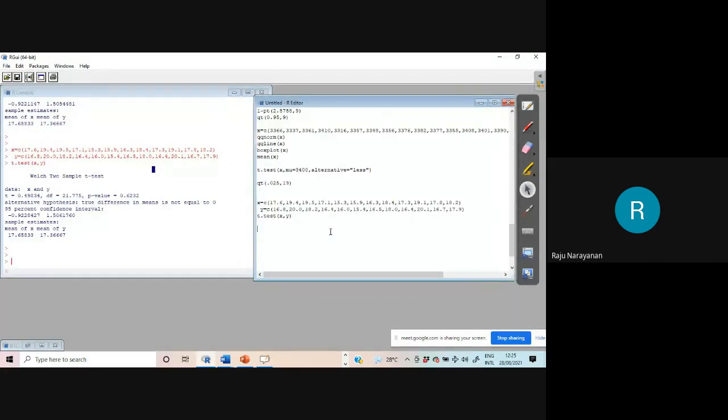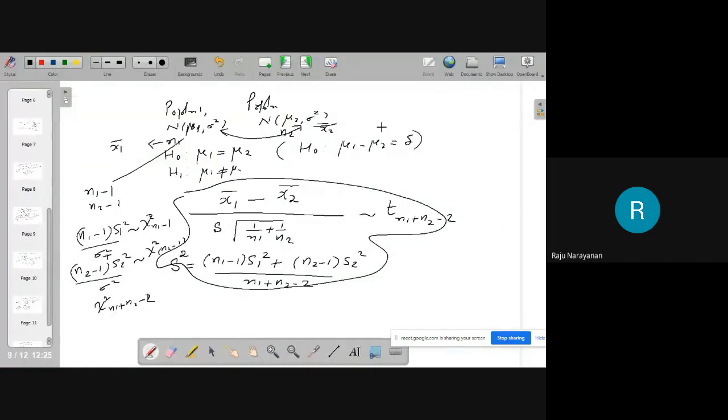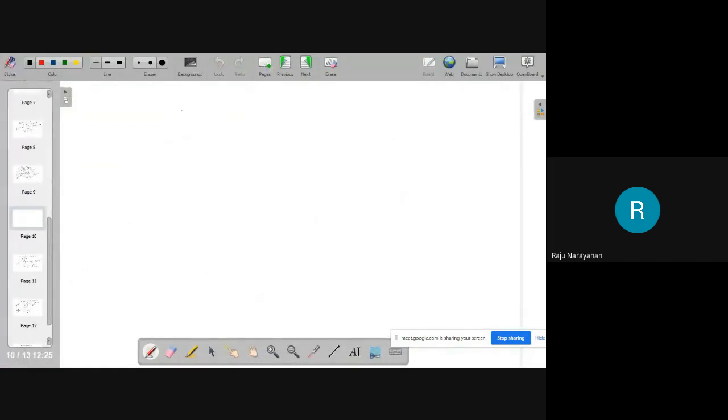Next one is testing of proportions. That is there in the syllabus. What is the question here?